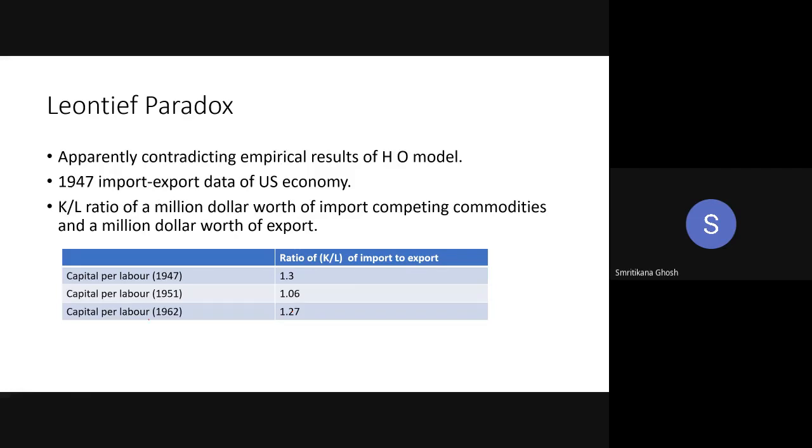That is why the ratio is greater than 1. It should not be. You should import labor intensive commodity, but you are importing capital intensive commodity. So your economy is not going with the HO theorem. This is the paradox. That is why it is called the Leontief paradox.